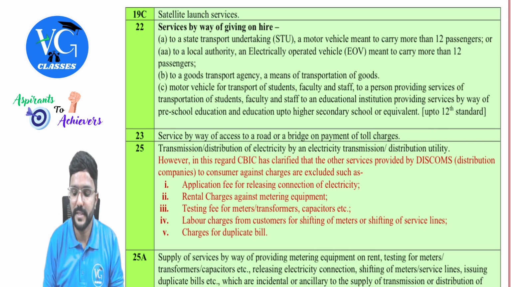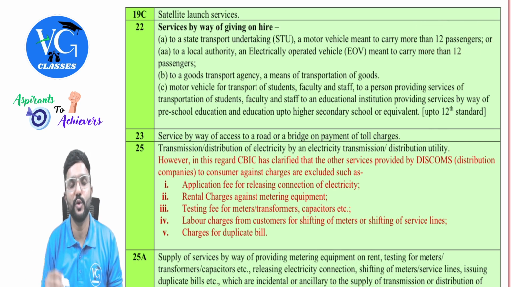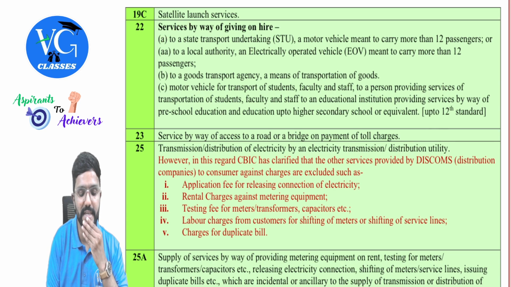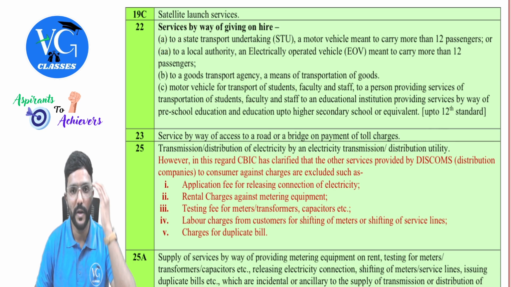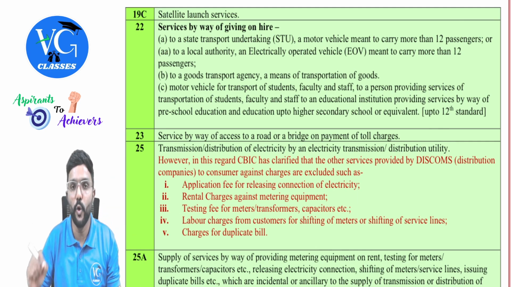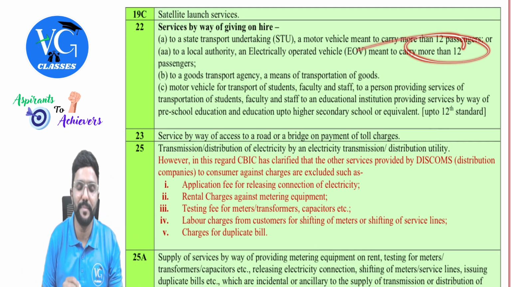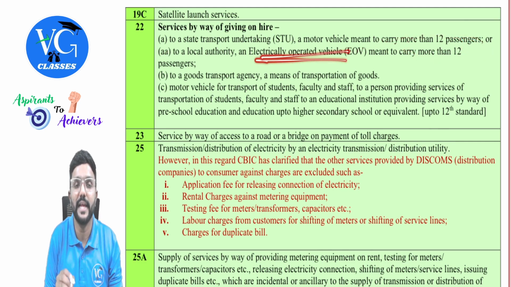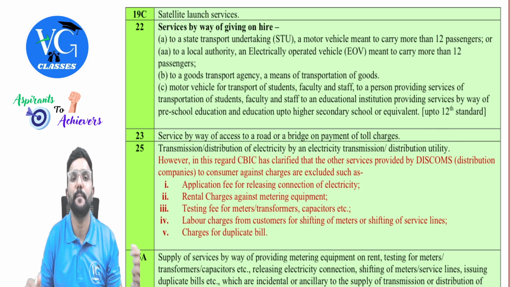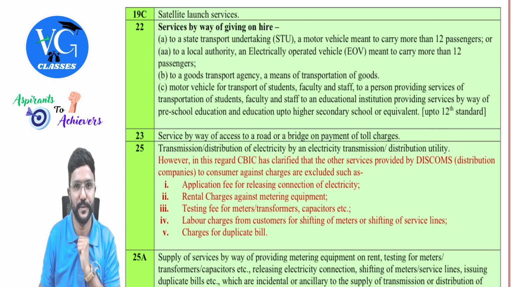Okay, and the bus which is having a capacity of more than 12 passengers can be petrol, diesel, or electric, anything here. Okay, next, AA. To a local authority, an electrically operated vehicle, that is EOV, meant to carry more than 12 passengers. So here they are clearly telling electric vehicle. And to carry more than 12 passengers means again we can consider it as a bus, but an electric bus.